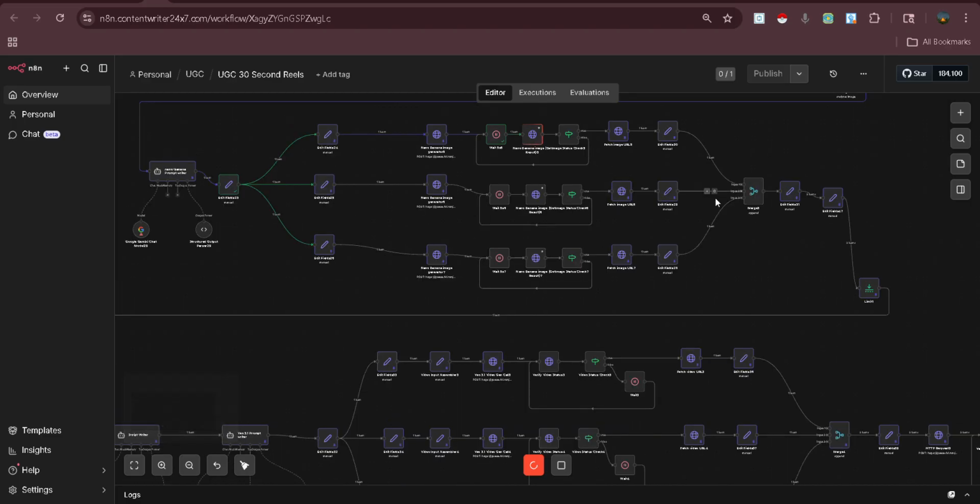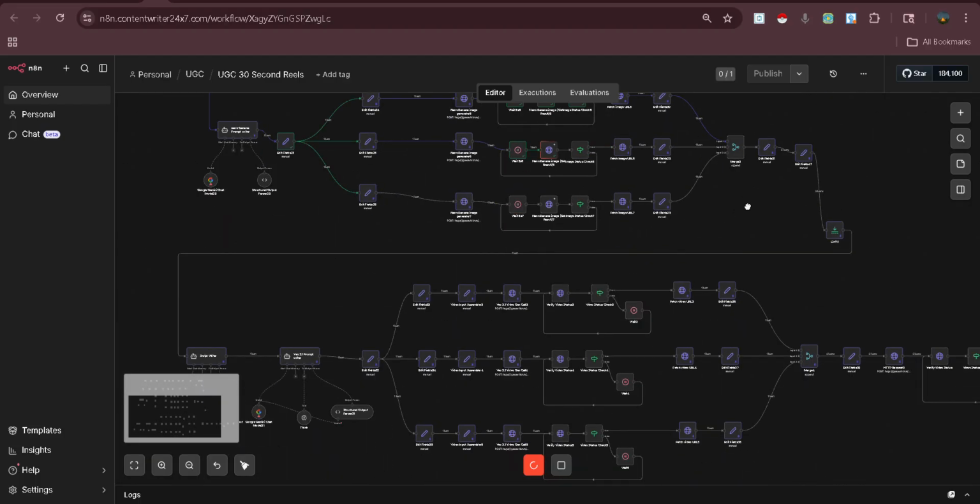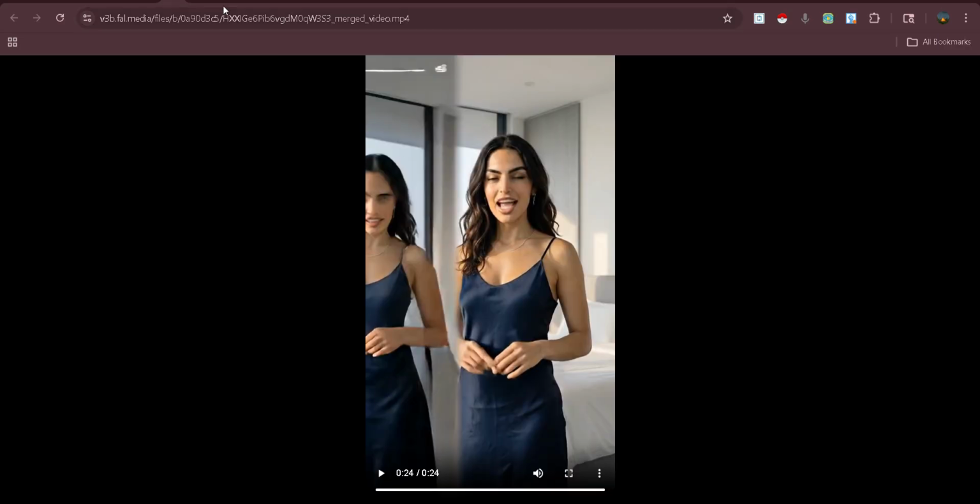And wait, it's generating videos for us. It's generating images, and after that it generates a script and video. So we can see the video here also. This is the result that we have generated.